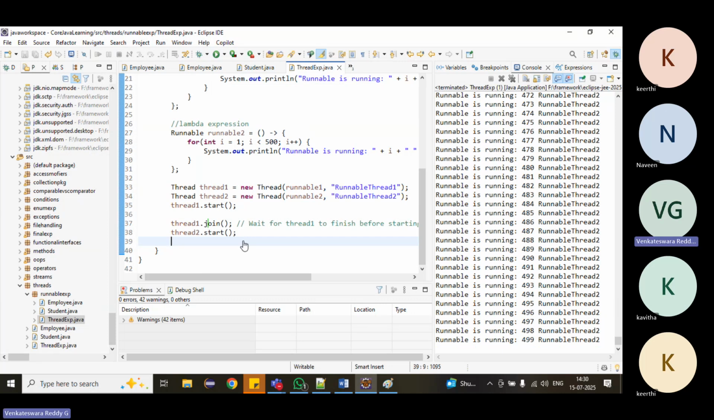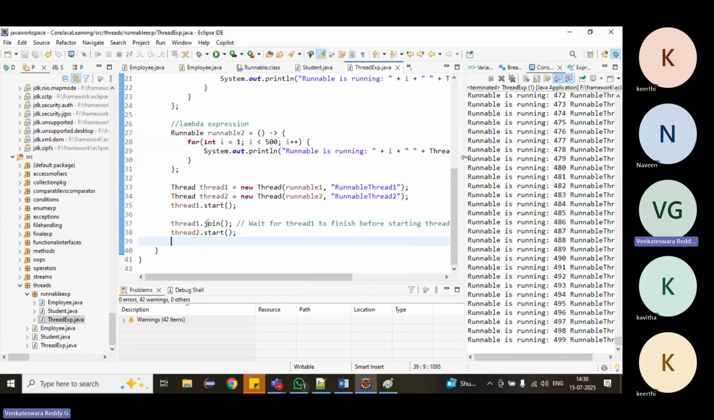But if you have only two threads, there is no use of it. You can write normal code instead of threads. But in real time you will create more, 10 threads, 20 threads, 50 threads. In those cases, sometimes one thread has to wait for another thread. Then we will use the join method to wait for the other thread. Right, fine.